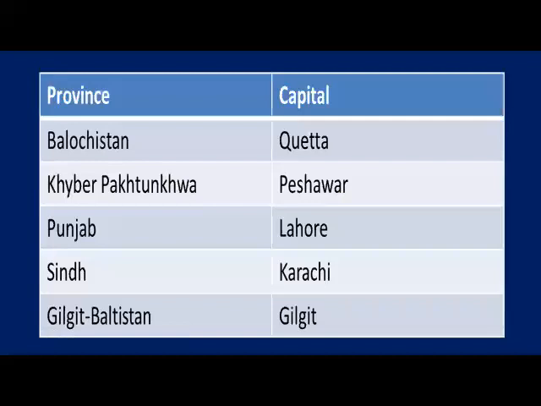So again you can read the provinces and their capitals. Learn all capital cities of the 5 provinces of our country.